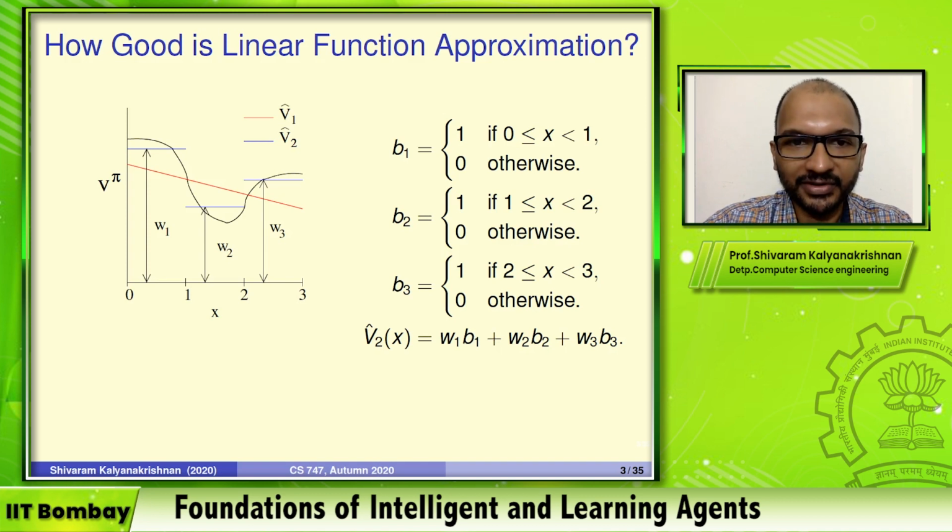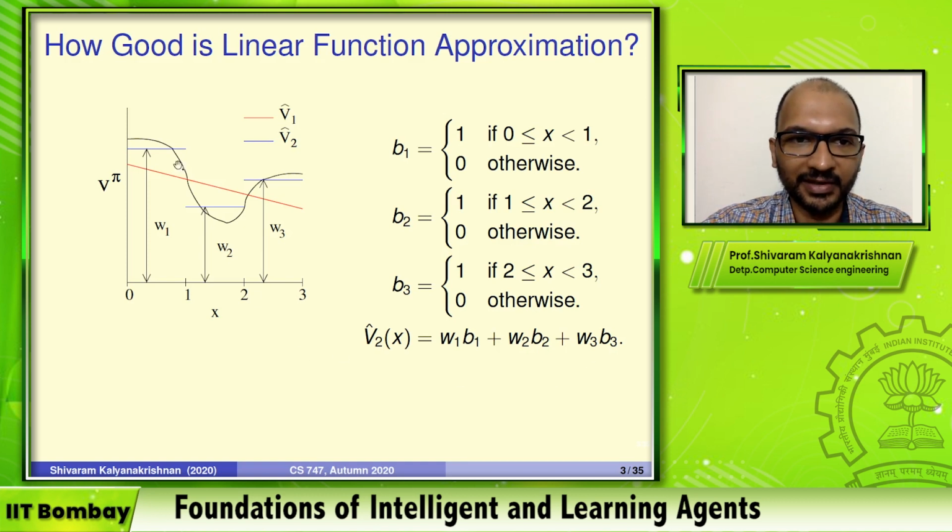My value function estimate, V hat 2, is W1 times B1 plus W2 times B2 plus W3 times B3, where W1, W2, W3 are some corresponding weights. This is not the same W1 as what V hat 1 was using. So you can see what's going on. V hat 2 is like a piecewise constant approximation of V pi. It's using three pieces.